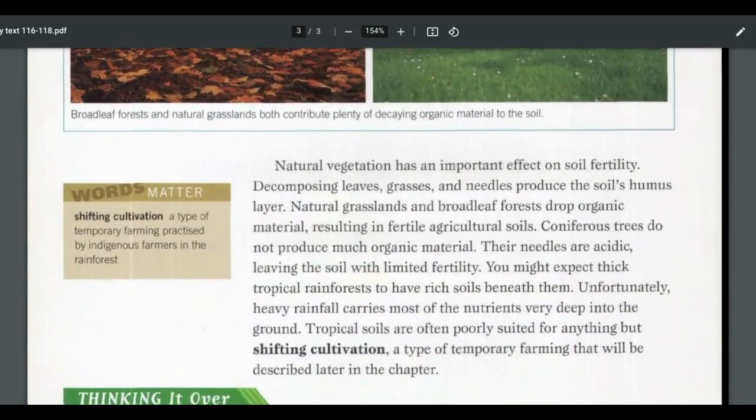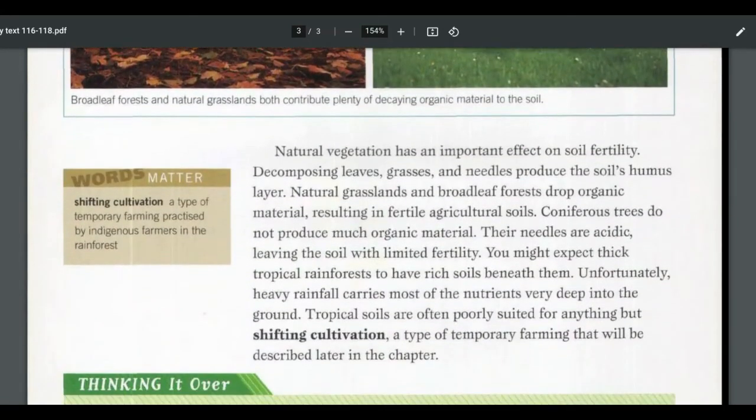Natural vegetation has an important effect on soil fertility. Decomposing leaves, grasses, and needles produce the soil's humus layer. Natural grasslands and broadleaf forests drop organic material, resulting in fertile agricultural soils. Coniferous trees do not produce much organic material. Their needles are acidic, leaving the soil with limited fertility.